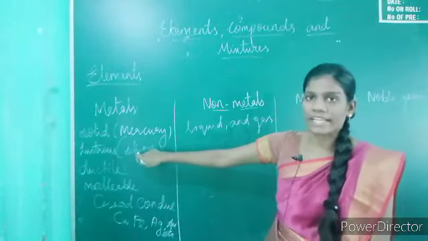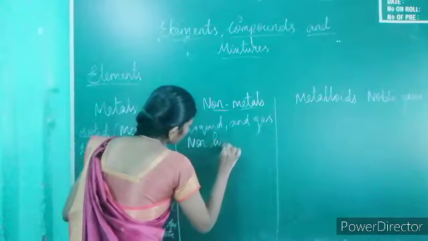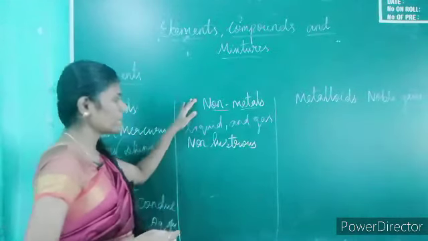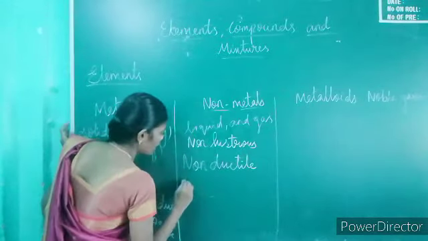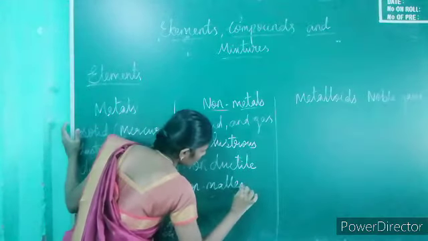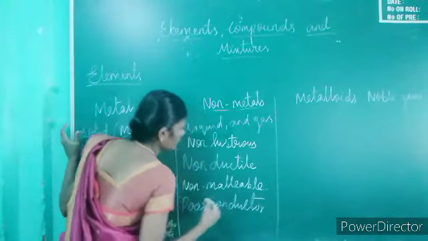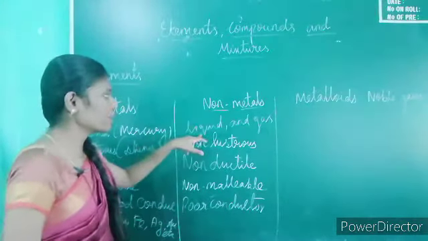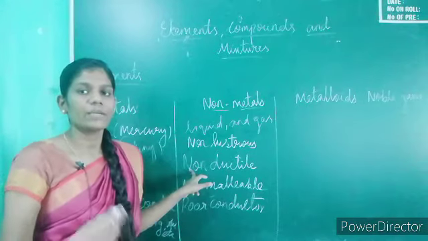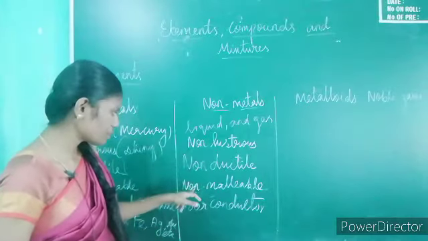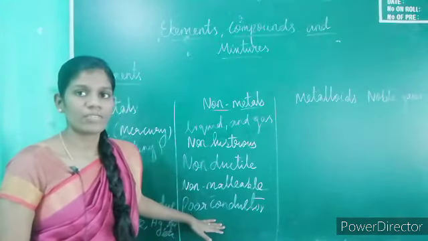Metals are lustrous, with a shiny surface; non-metals are non-lustrous, non-ductile, meaning we cannot make thin sheets, and non-malleable, meaning we cannot make thin wire. They are poor conductors of heat and electricity.